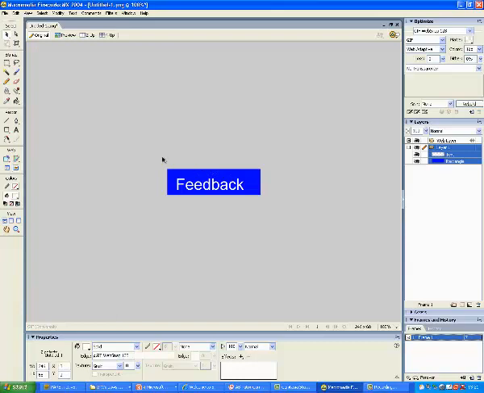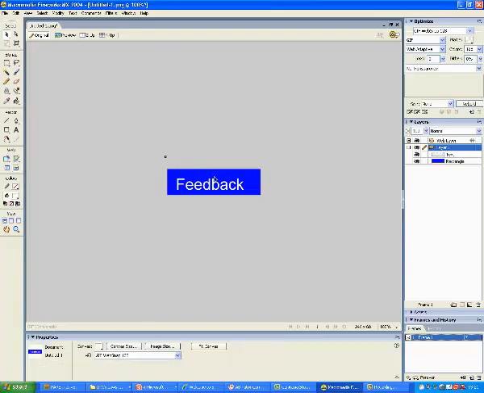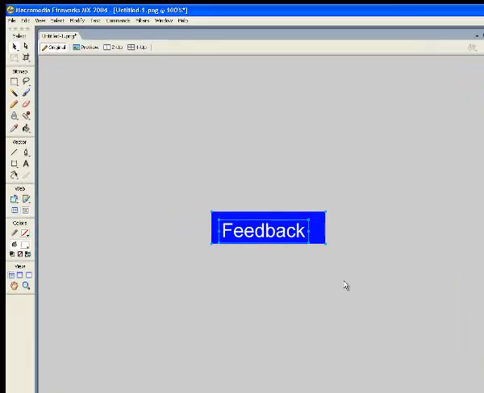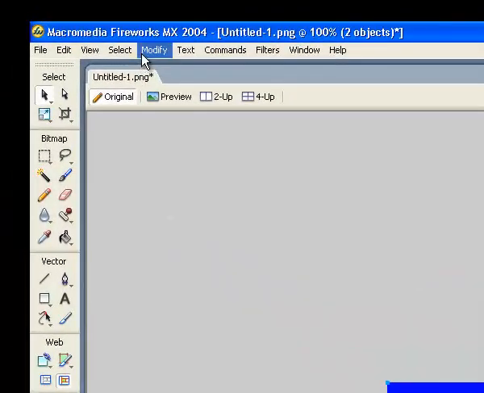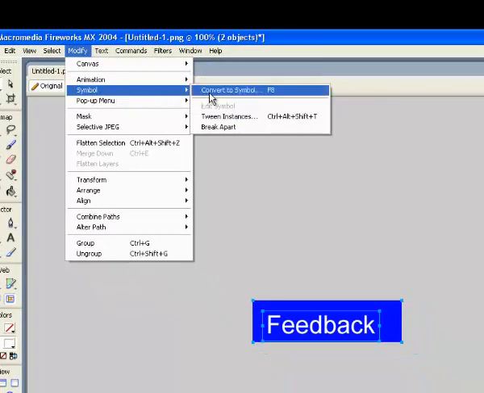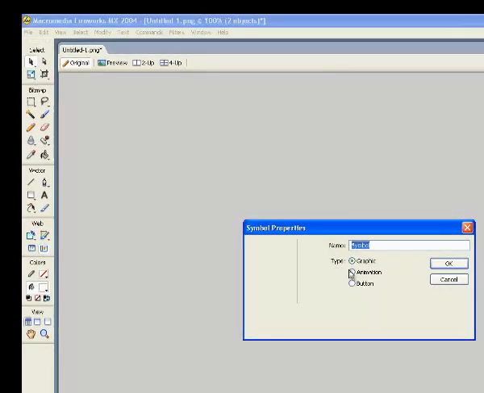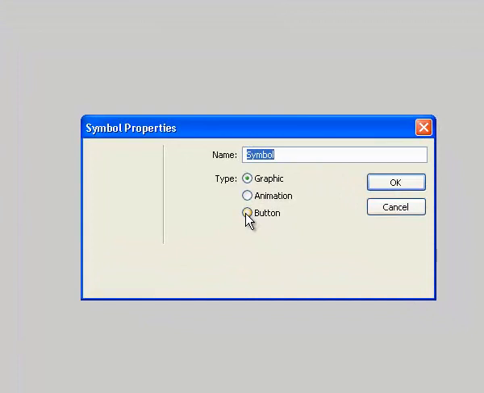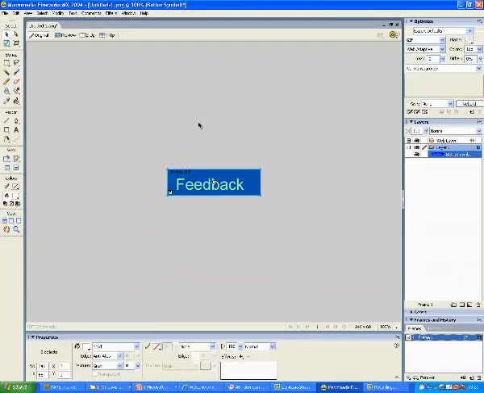Okay, what we want to do now is convert this so it's actually a button. The way that we do that, we select it all, we want modify, we want symbol and convert to symbol, and you can see from this list it's going to be a button that we want. I'm going to just give you an OK on that. So that's the first button that we've got.